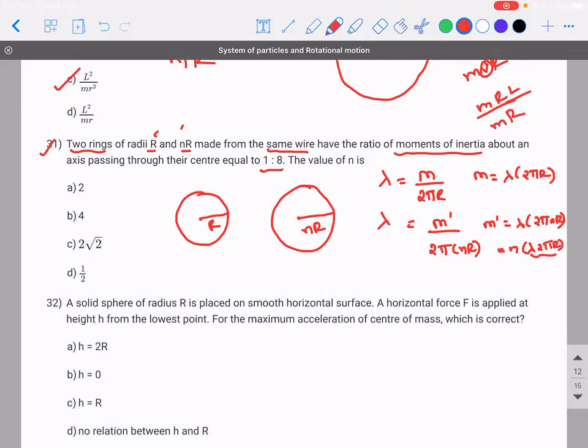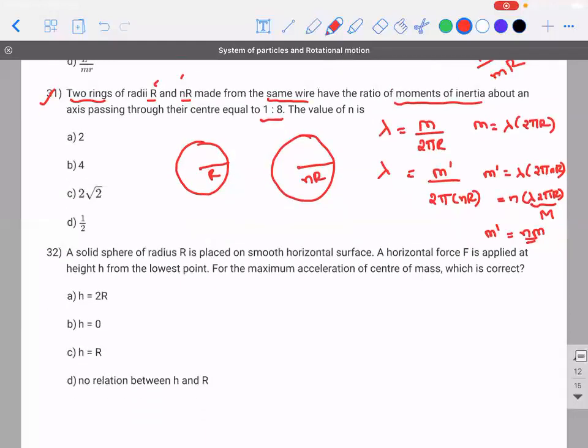But what is this? What is lambda into 2 pi r? That is the mass of the first ring, correct? So what I'm trying to say is the mass of the second ring is n times the mass of the first ring. Accepted? If that is the case, now the job is easy.